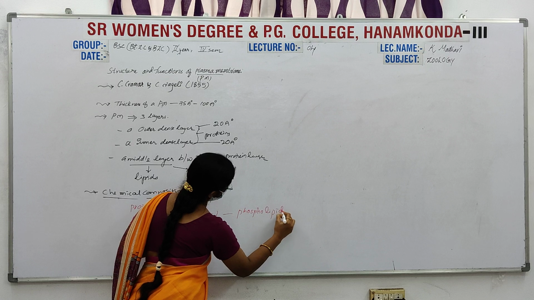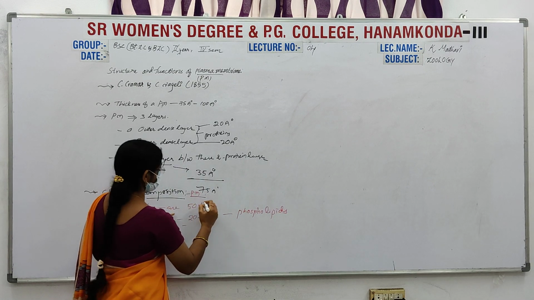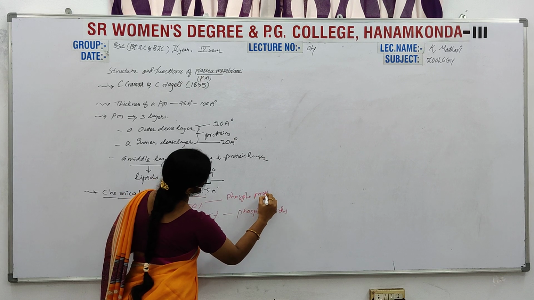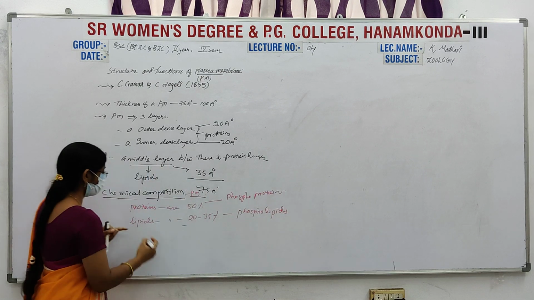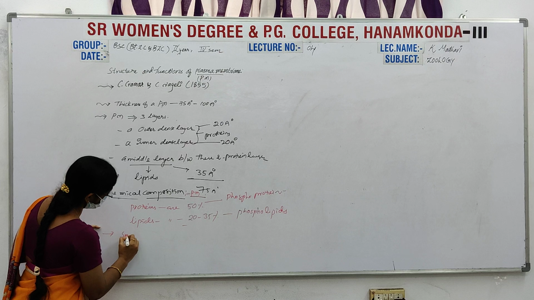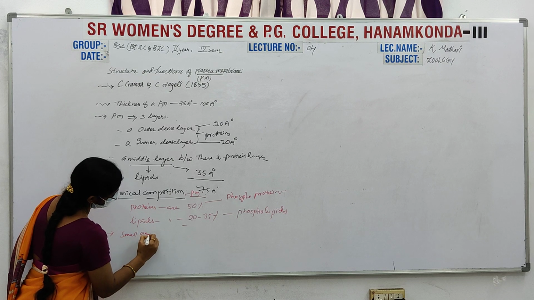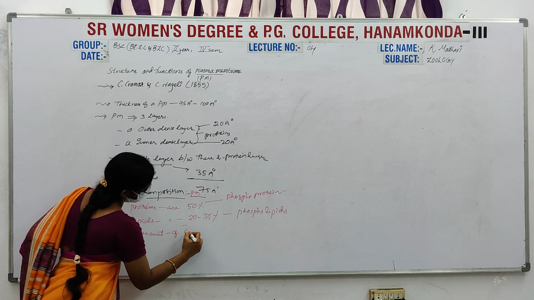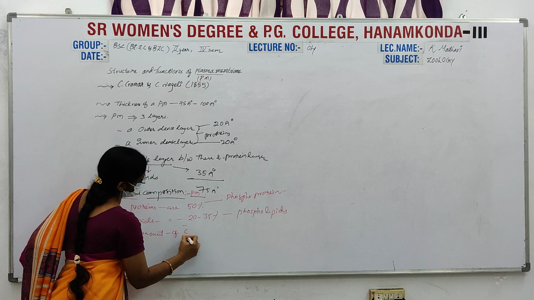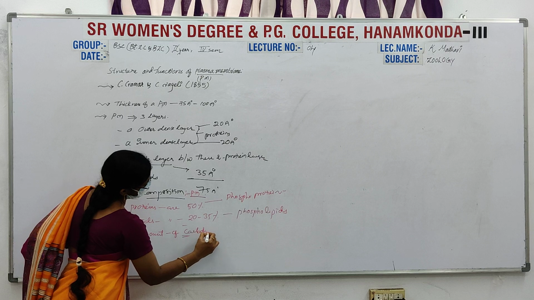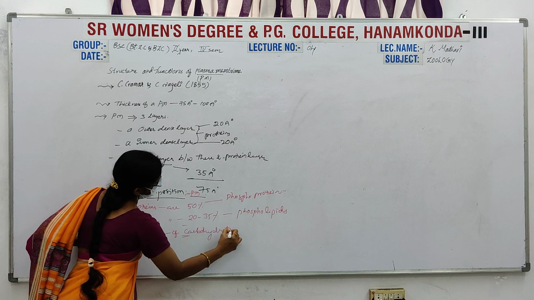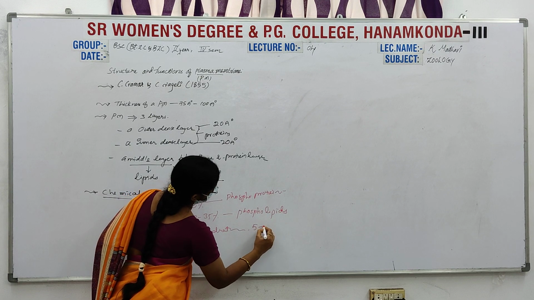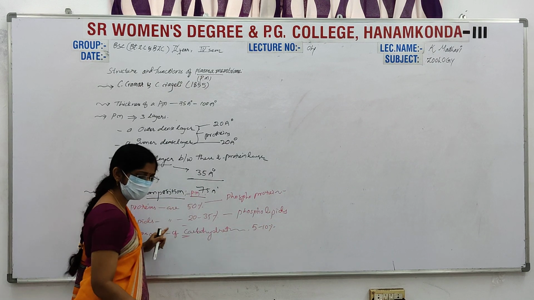Phospholipids, and here the phosphoproteins. And a small amount of carbohydrates, present at a minimum of 5 to 10%.